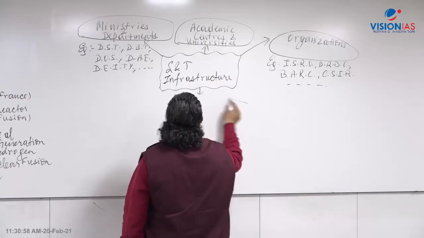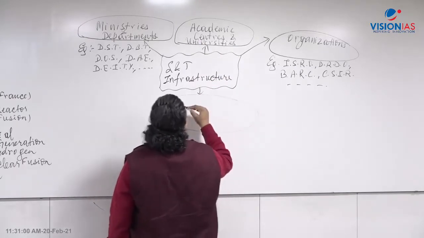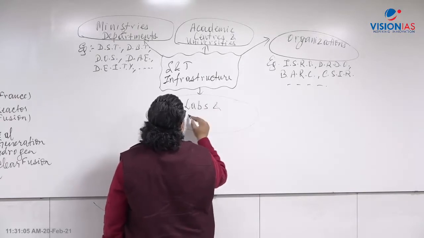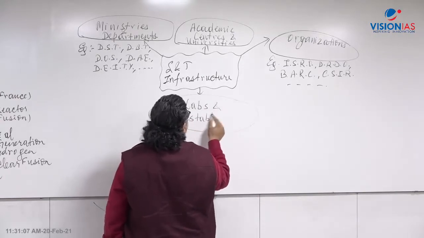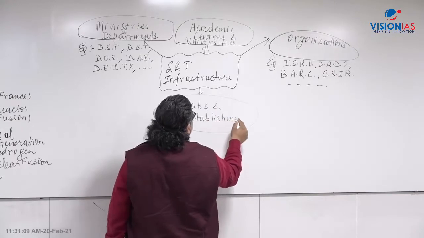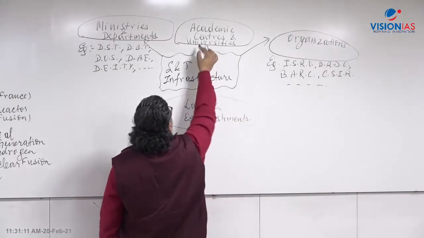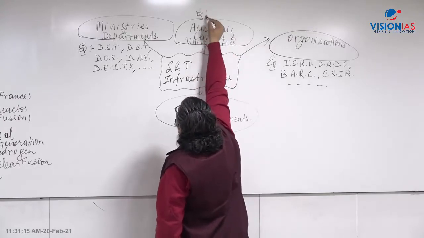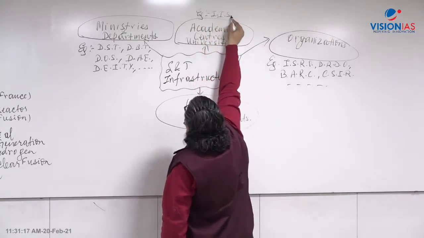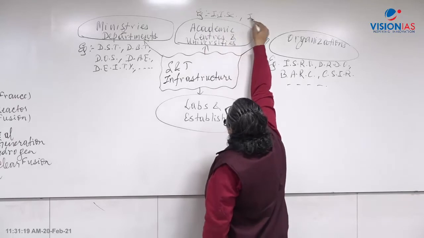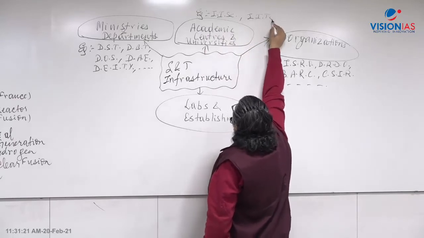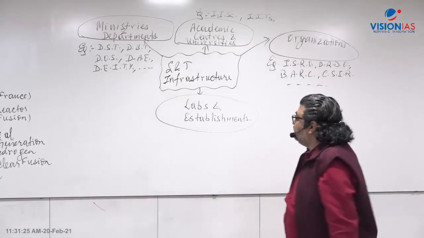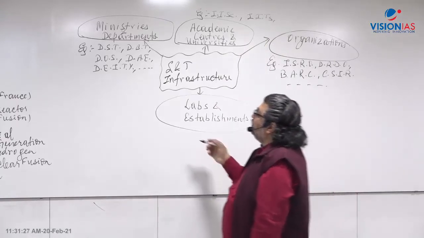We also have various labs and establishments. For example, among academic centers and universities, I can give you IISc Bangalore, the Indian Institute of Science, Bangalore, and the IITs, the Indian Institutes of Technology, right? So those centers are there. We have labs and establishments, right? Various labs are there which work in the field.